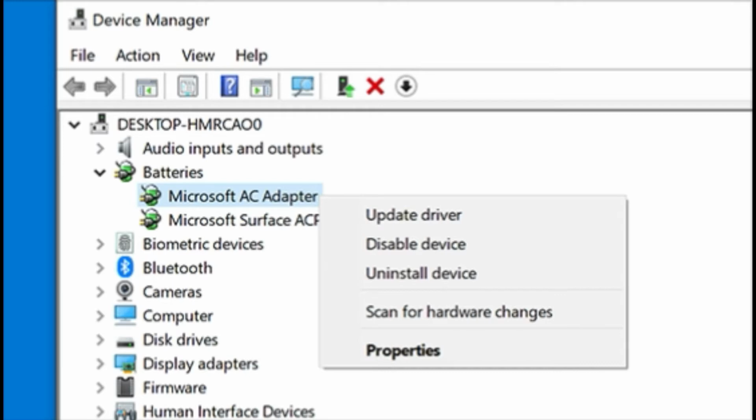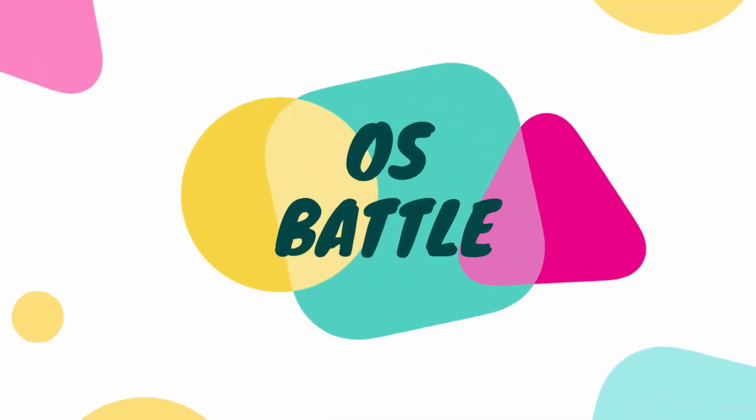Okay then, without wasting any time, let's dive into the OS battle. Microsoft Windows 10.